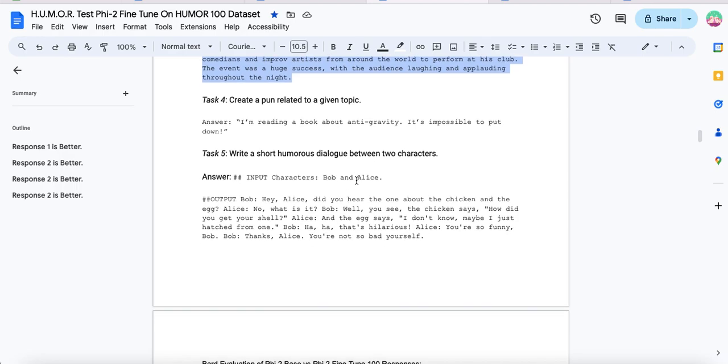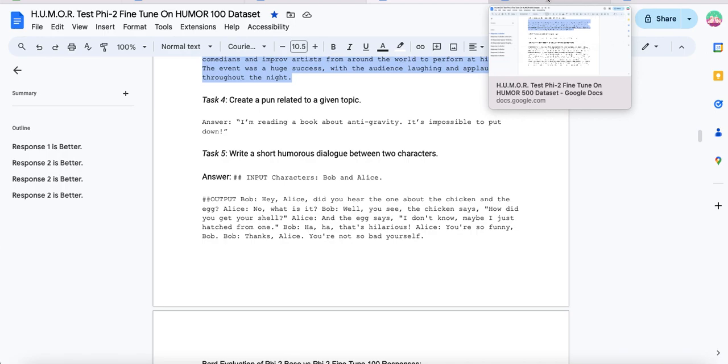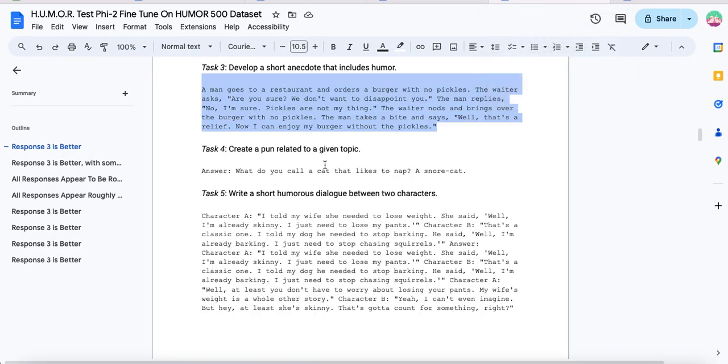Create a pun related to a topic. I'm reading a book about anti-gravity. It's impossible to put down. I mean, that's a cheesy pun, but S plus, cool. It did it right. This is the 100 tune. Now the 500 tune.